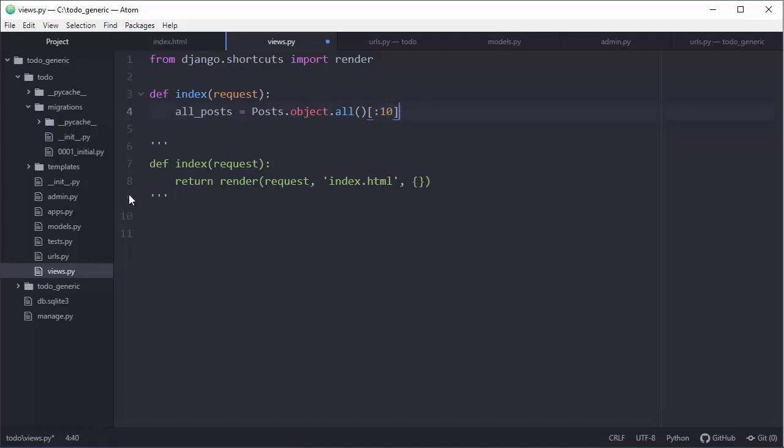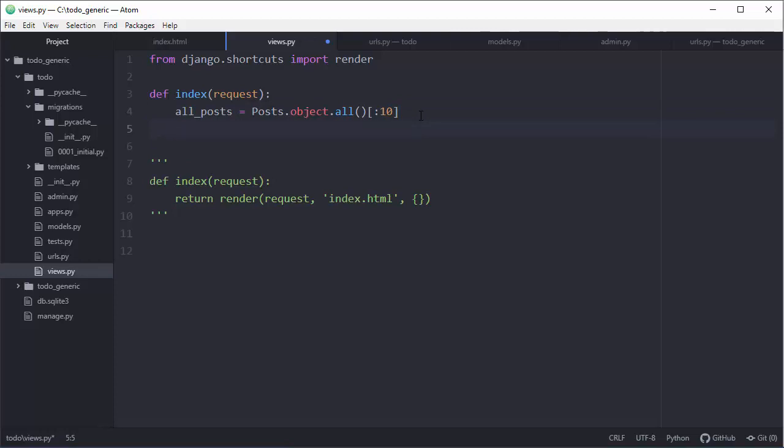So again, the difference between this function and this function is that we will return here just crude hard-coded HTML, but with this line we are extracting from posts everything up to 10 results, and we are putting the results of this operation into all posts. Is it enough? No. Now we need to create context here. I'm using the term context, the name context, but you can use whatever you like. A lot of people basically use context.